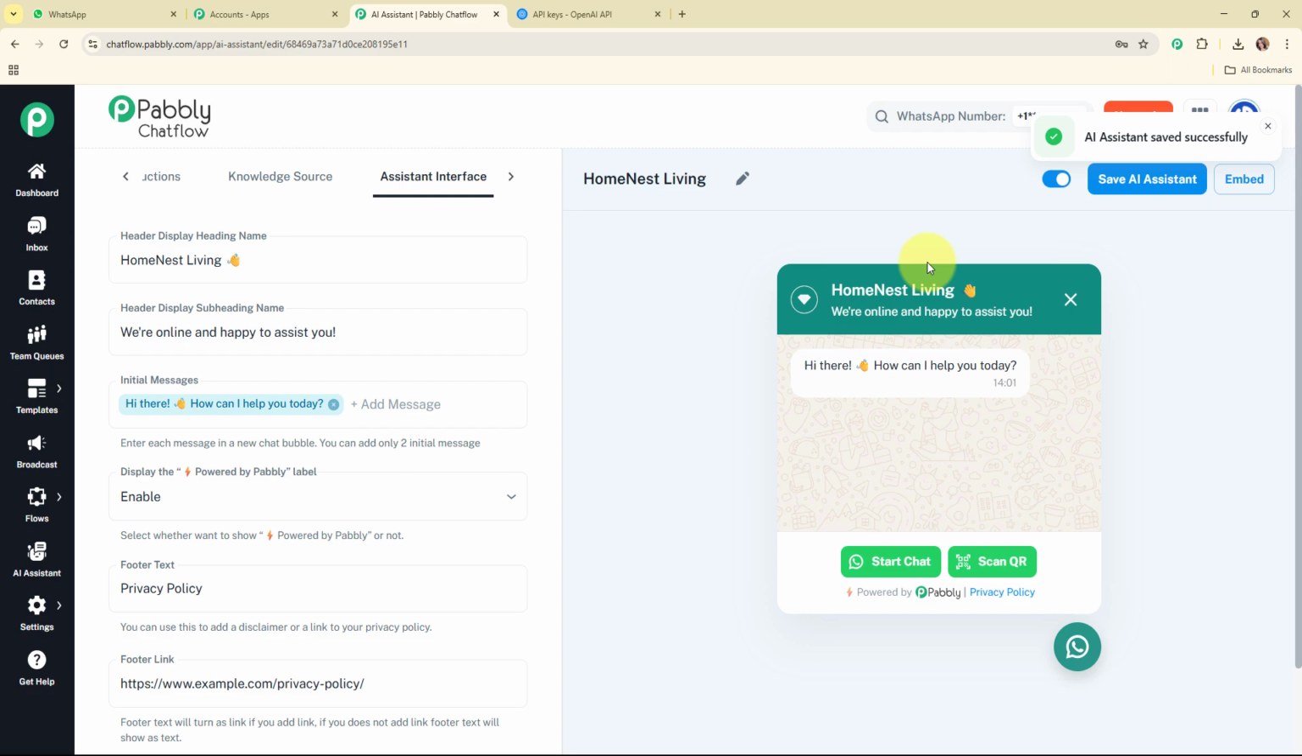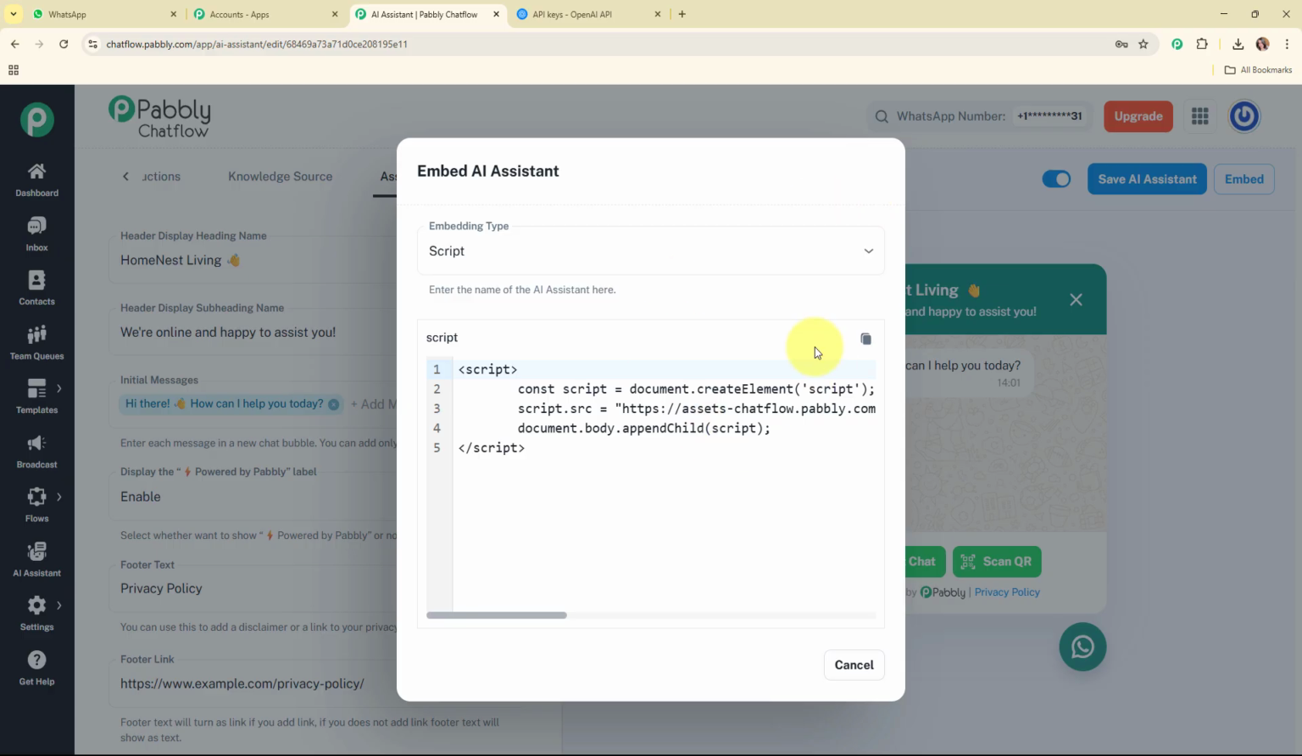And now after saving the AI assistant, let me tell you that you can embed this particular AI assistant on your website as well. For that you need to click on this embed, and then you are going to get the embed code, and you can add this code in your website as well. Alright, so this was all about how to add an AI assistant in your website.